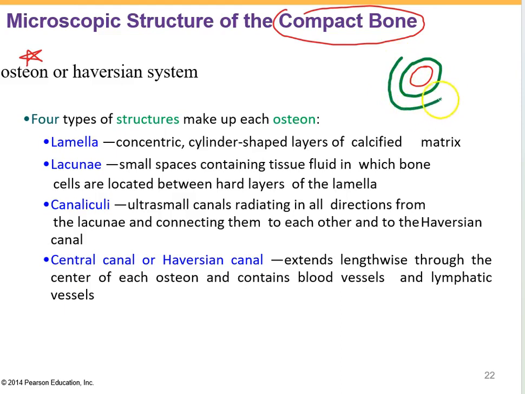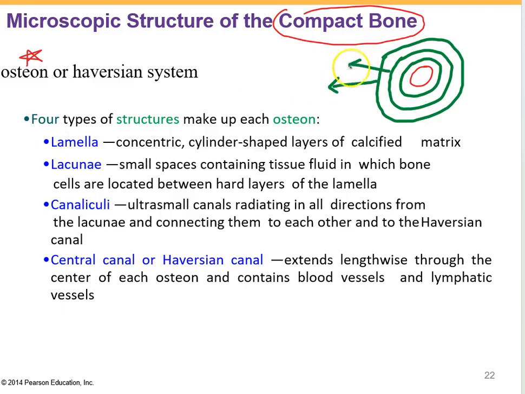including the cells and also the collagen fibers found around the central canal. Each of these layers is called lamellae. So lamellae is a circular bone tissue around the central canal. So we have this as lamellae.